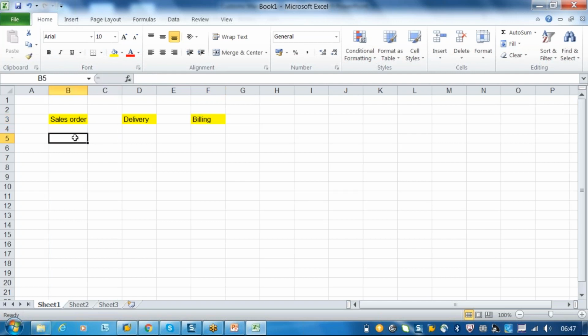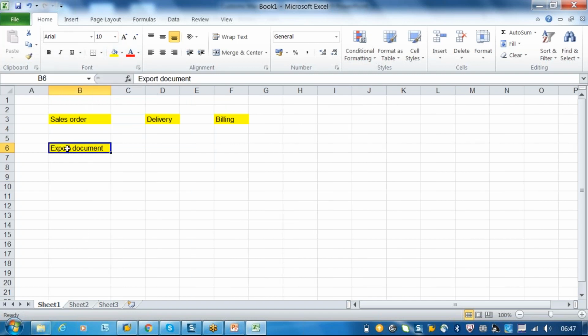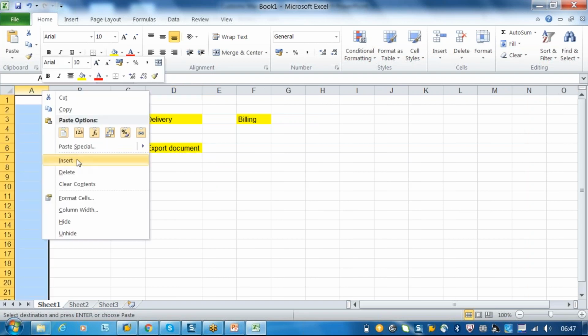This sales order will go and hit the GTS system as an export document. This also will come and hit the GTS system as an export document. This is the GTS system.